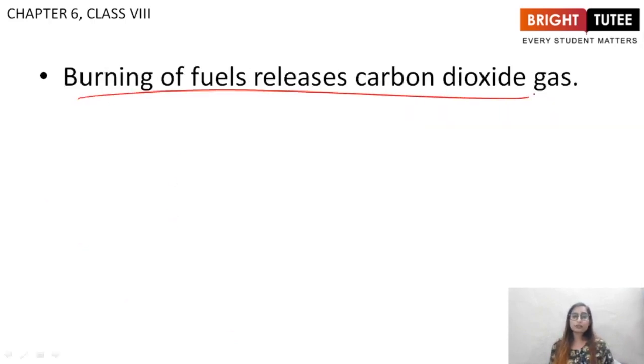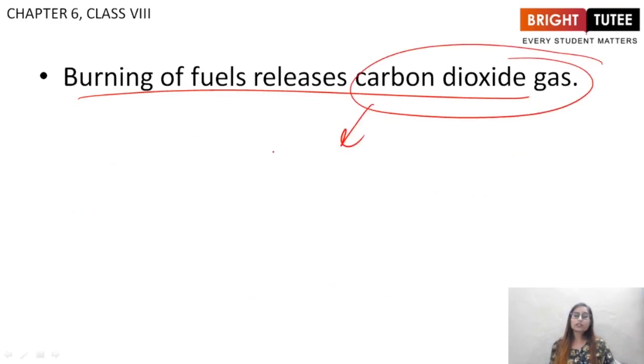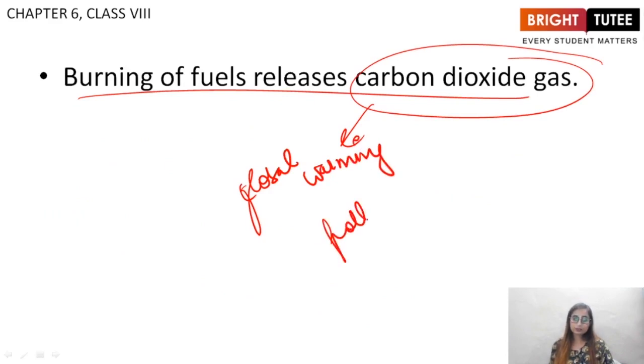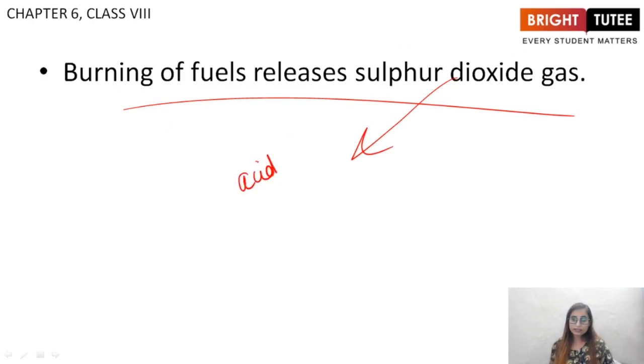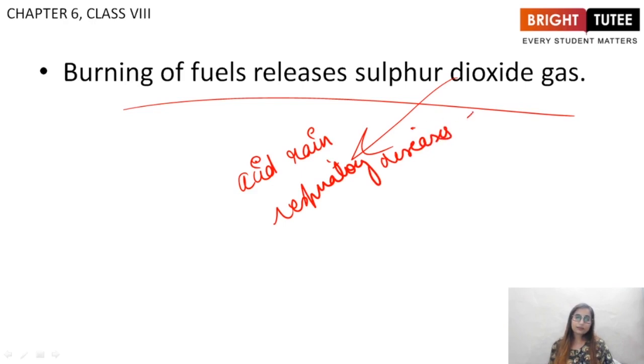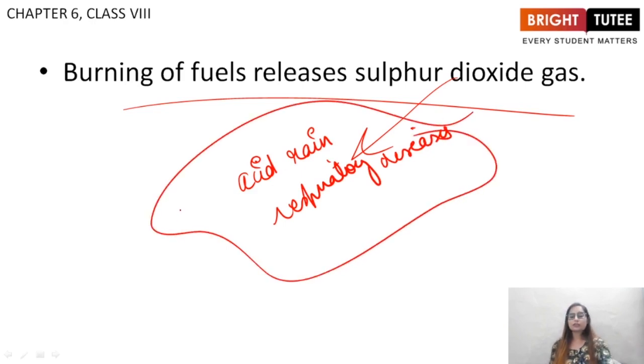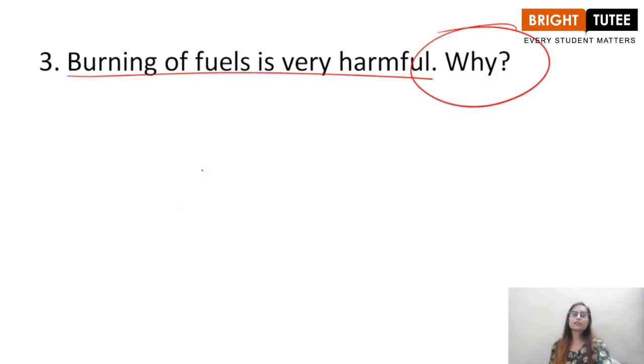Then burning of fuels releases carbon dioxide, which is leading to global warming as well as pollution. Right? Then burning of fuels releases sulfur dioxide gas, which causes acid rain as well as it causes respiratory diseases. So this is again very harmful. So this is how burning of fuels is very harmful.